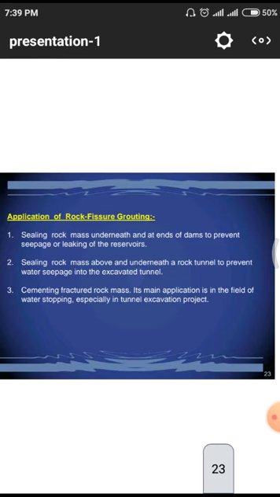In those conditions we have to go for tunnel constructions for pumping water with high pressure, and that water is able to rotate the motors, and those motors will simply generate the power. And next one is cementing fractured rock mass. Its main application is in the field of water stopping, especially in tunnel excavation projects. These three are the major applications of rock fissure grouting.